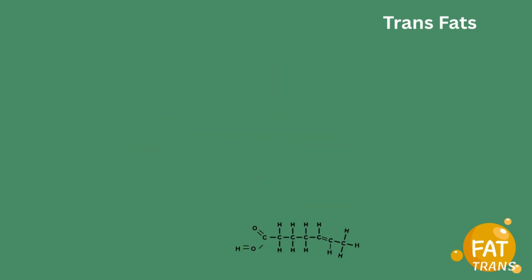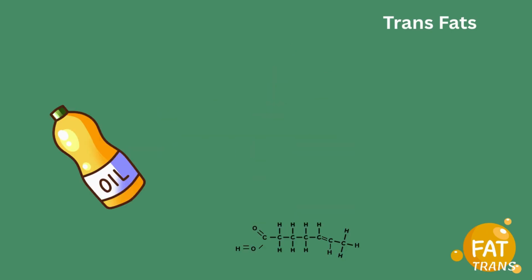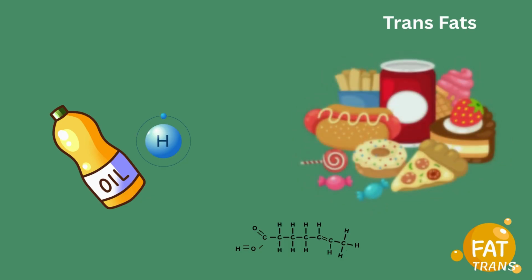These types of fats are made by taking vegetable oils and heating them up in the presence of hydrogen. This process is artificial and takes a liquid fat and turns it into a solid fat. This process was widely used because it increases shelf life and stability of processed foods, making products like margarine, baked goods, fried snacks, and fast food more convenient and less likely to spoil.